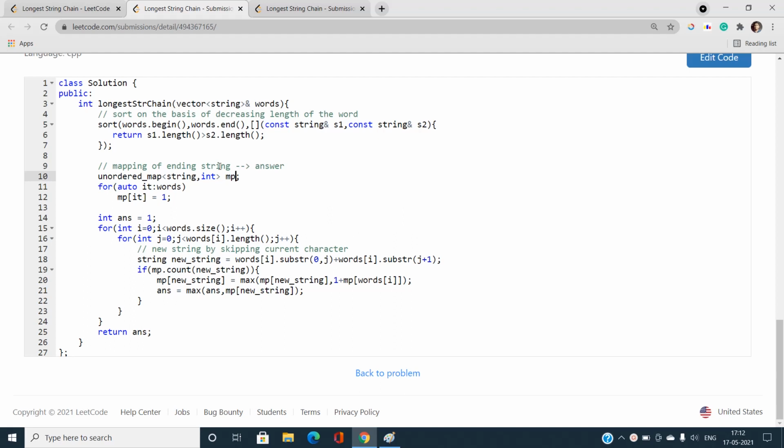Okay, and I assigned every string the minimum answer of 1, and I have taken one answer variable which is also going to be the minimum answer, and for every string I have just iterated through all the characters and tried to skip my current character. My new string is formed like this one, and I will check if this exists in my array of strings, and if yes, I will take the maximum as mp of new string, maximum of mp of new string comma 1 plus my maximum up to this string, and I will update my answer also, and finally I will return the answer.